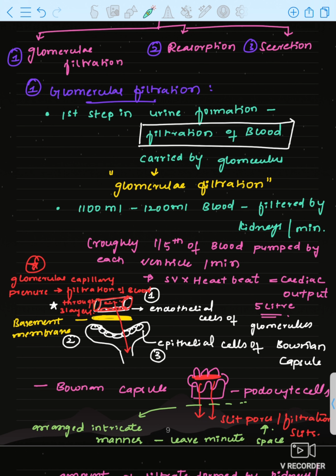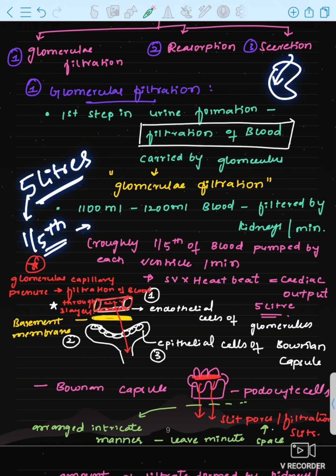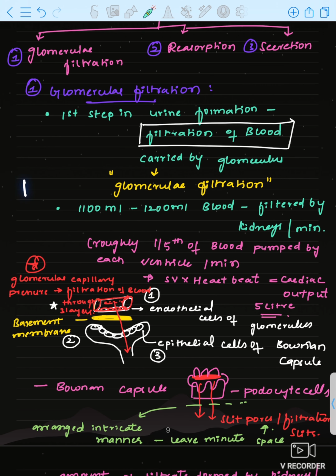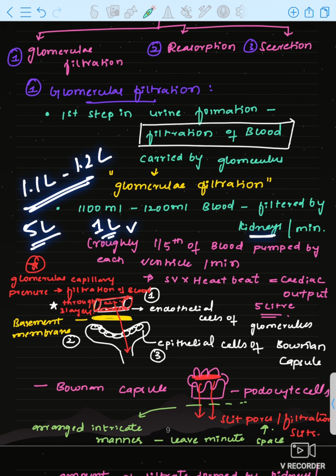See, we discussed in the circulatory system, the cardiac output is 5 liters, right? In this, 1/5 of the blood will be filtered by the kidneys. 1/5 means, you only tell me what will be the amount. 1.1 liter to 1.2 liter. 1/5 means out of 5 liters, 1 liter should be filtered out by the kidney, right?